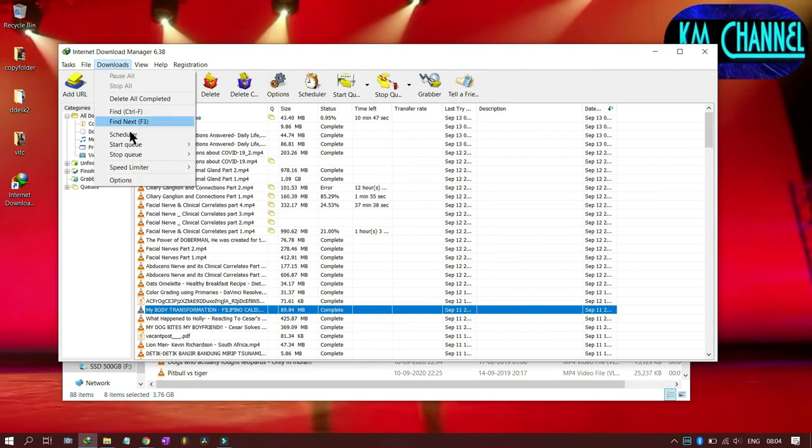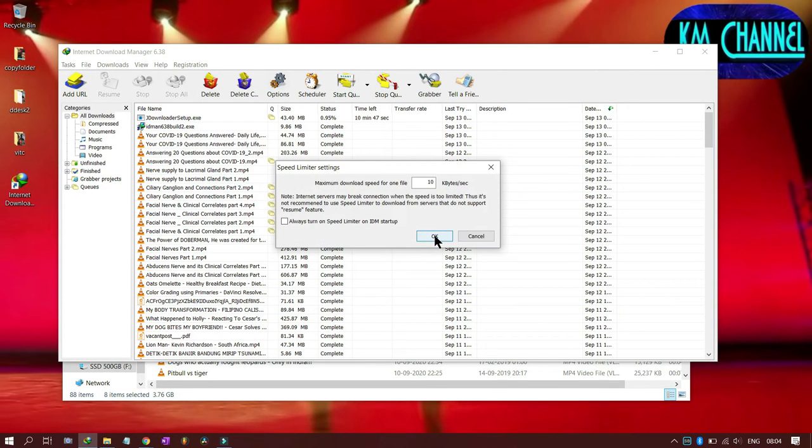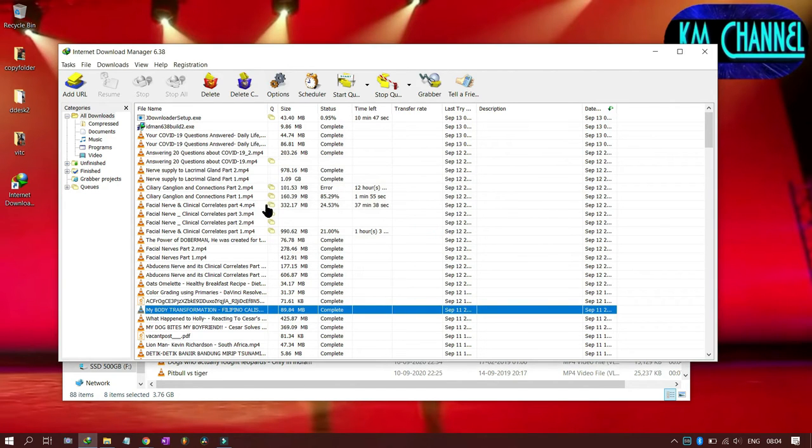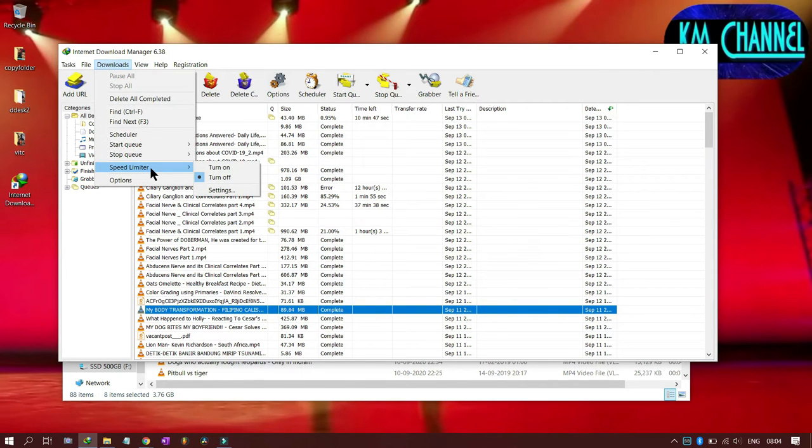Then the speed limiter. You can turn on the speed limiter. Supposing you are doing many things on your computer, you can turn it on, you can go to settings. So maximum download speed 10 kbps. Okay, you can increase the speed, 1 MB per second, and then accordingly it will show. But I want to disable it, I don't want it, so it's turned off only.